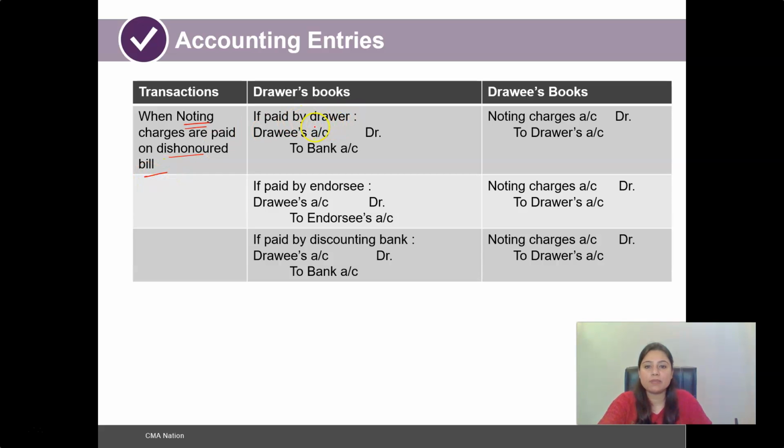Now what would be the treatment of noting charges that are paid on dishonoring of the bill? If they are paid by the drawer, which is mostly the case, as the drawer bears such expenses or charges, the drawee's account is going to be debited and the bank account credited. And if paid by the endorsee, the drawee's account is debited and the endorsee's account credited. So why are we debiting the drawee's account? Because we are restoring the relationship of debtor and creditor, the debtor being the drawee and the creditor being the drawer.